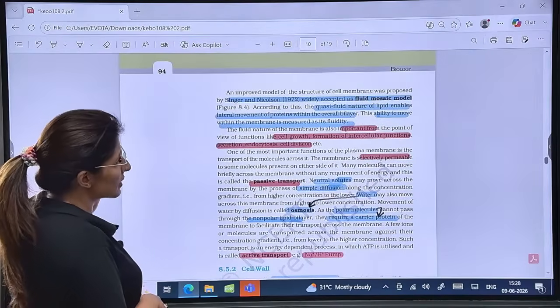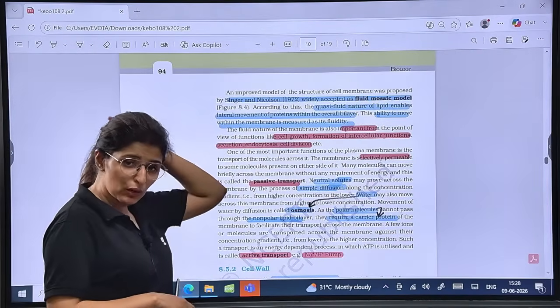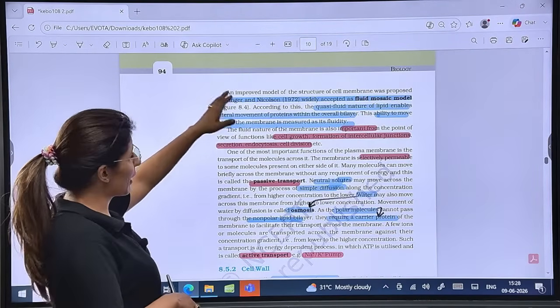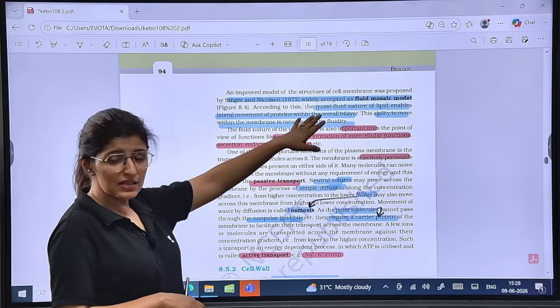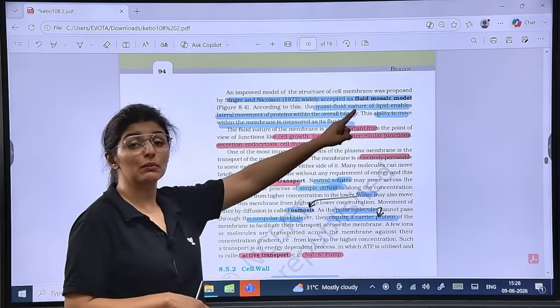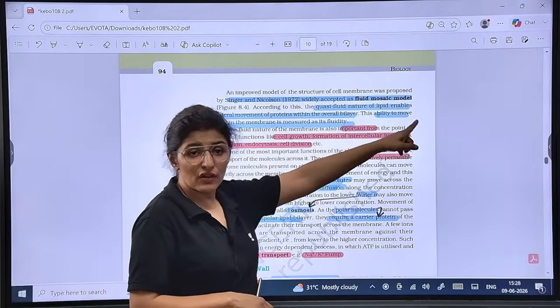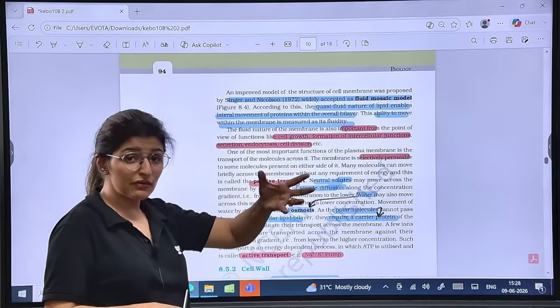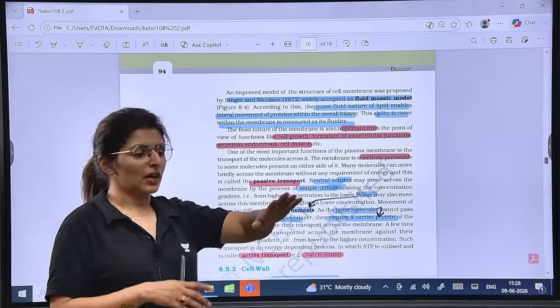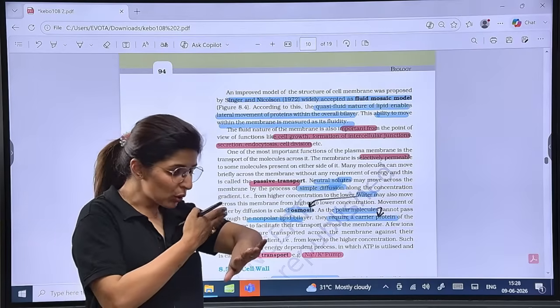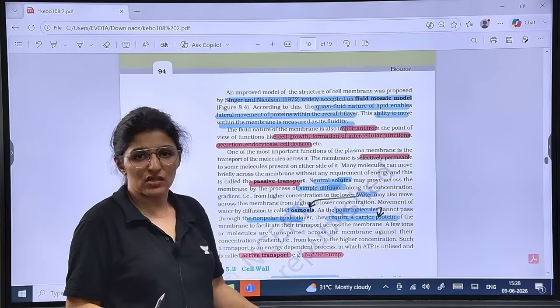Now the best structure that we follow till now is given by Singer and Nicolson in 1972. This is known as the fluid mosaic model. What does this say? Quasi-fluid nature of lipid. Very important. Quasi-fluid means not totally fluid. If the plasma membrane were totally fluid, we wouldn't have a structure at all, right?